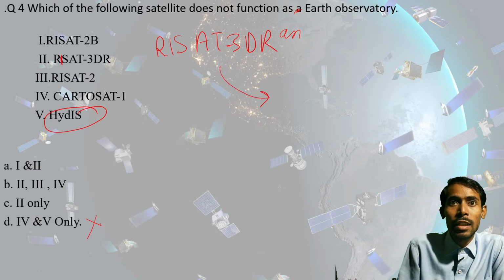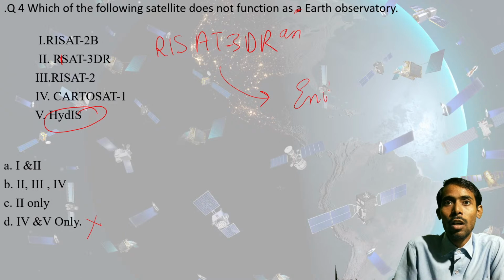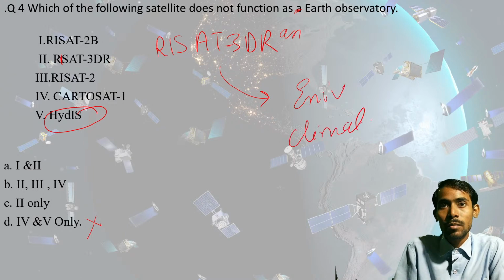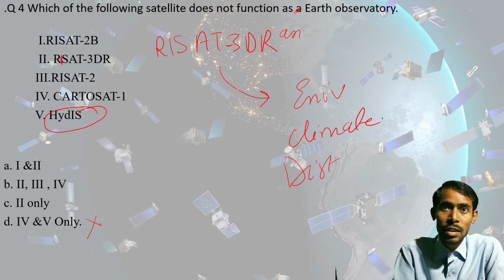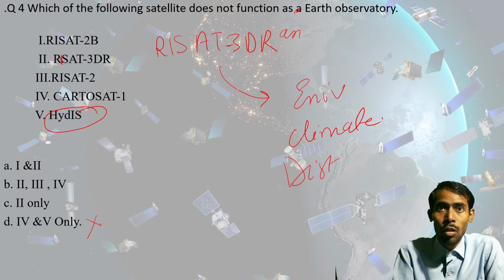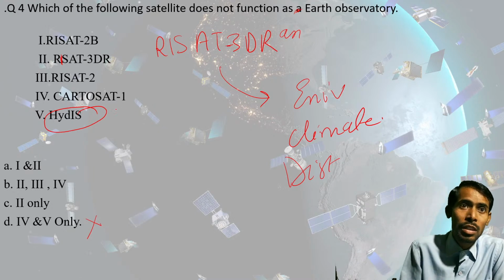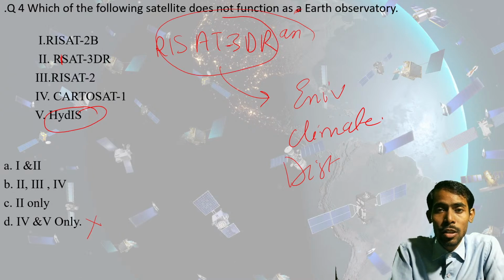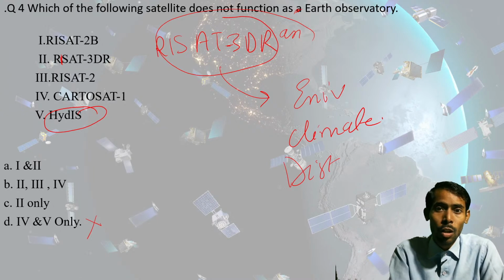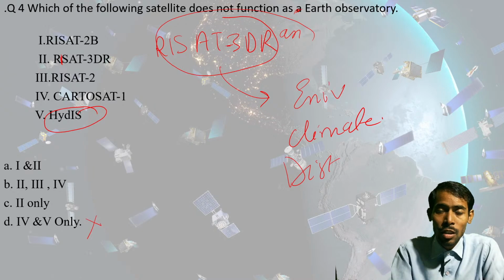Actually this satellite is related to environment, climate, and disaster management. For this purpose this satellite will be used, and the rest, whatever you are saying, are earth observatory satellites. This RESET 3DR is not an earth observatory satellite, but it was launched for disaster management and for tracking environment and climatic conditions.